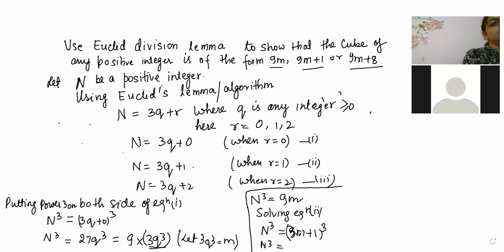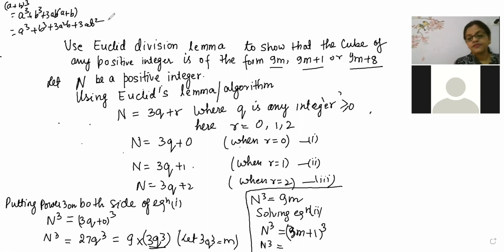What is the a plus b whole cube formula? This formula. So now beta here it will become 27 q cube plus 1 plus 9q square.